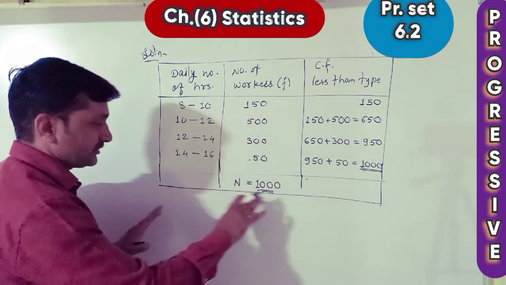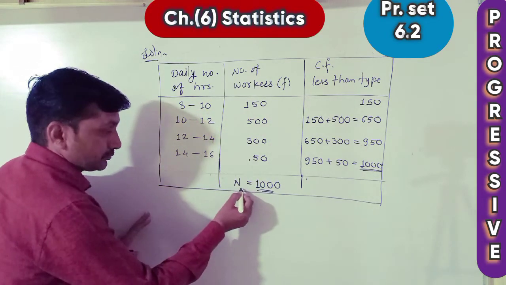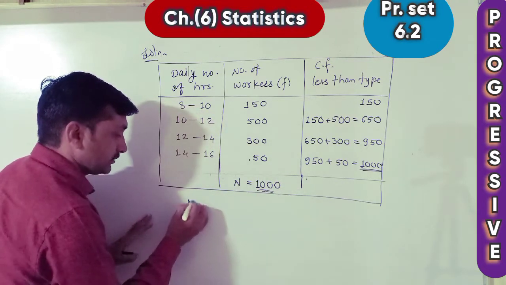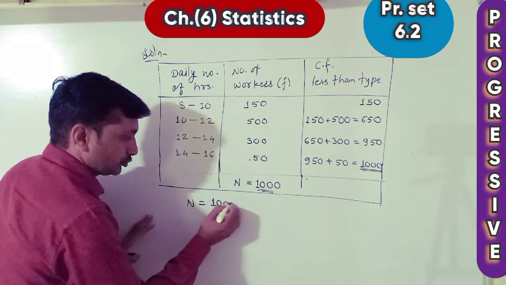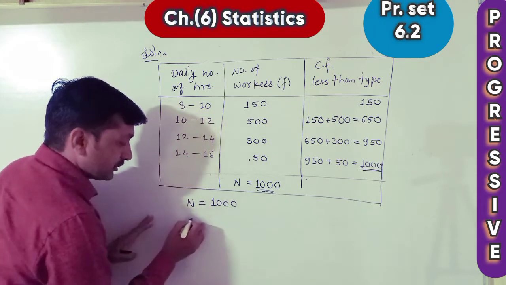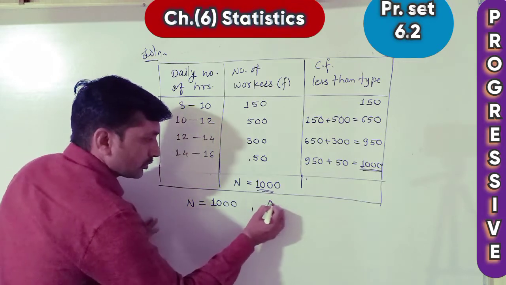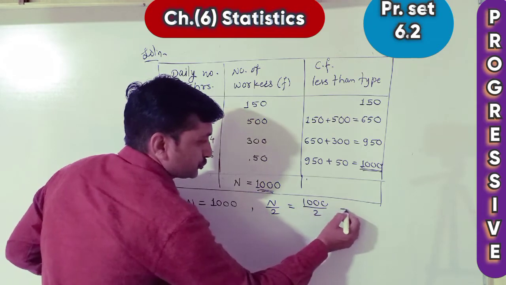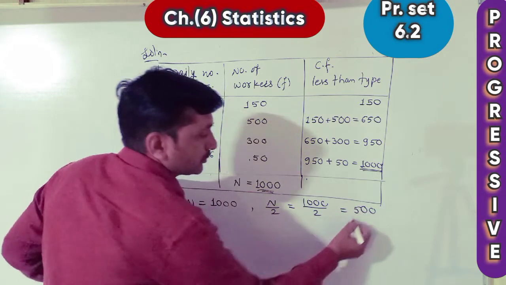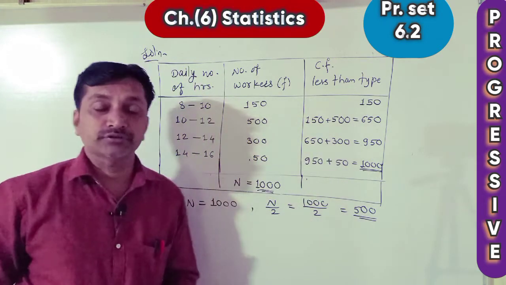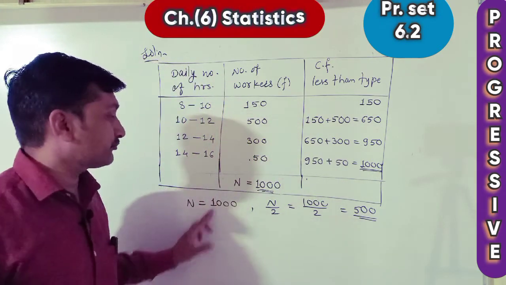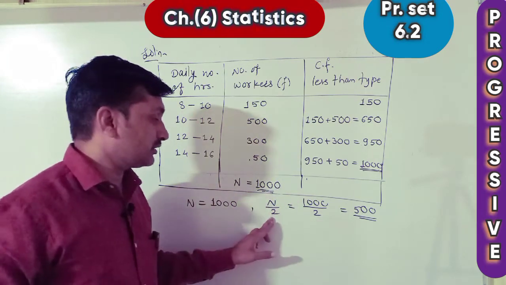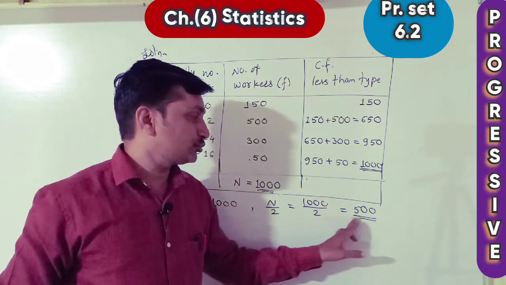Now what do we do after that? The most important value is N. N is equal to 1000. Therefore we want half of it: N upon 2 is 1000 upon 2, which is 500. This N upon 2 is very important, and we get it from the N value, therefore N is important. First take N equal to 1000, then find N upon 2, which is 500.